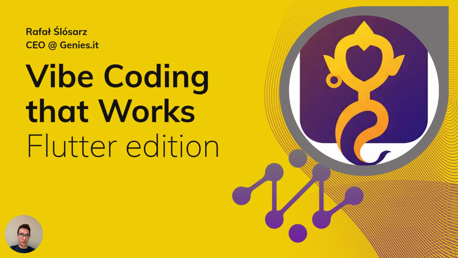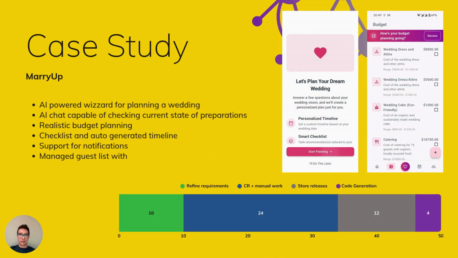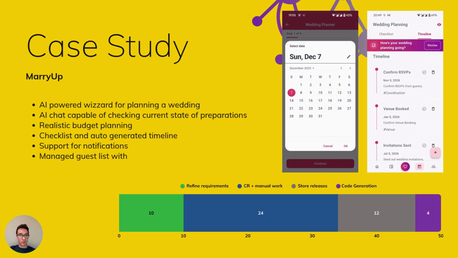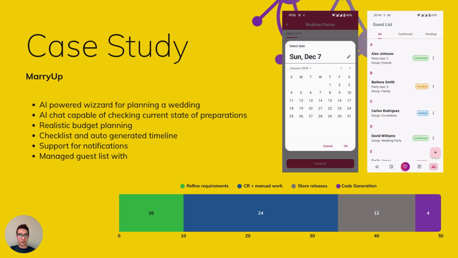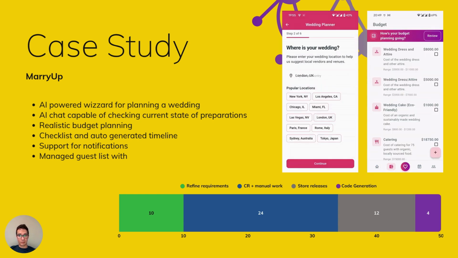I would like to talk to you about how we are using vibe coding in a way that provides reliable and production ready code to our customers, which is what we're doing right now at Genies IT. So, without further ado, I would like to show you this process that we delivered and developed at Genies based on our last development, which is the Marry App application that we built for